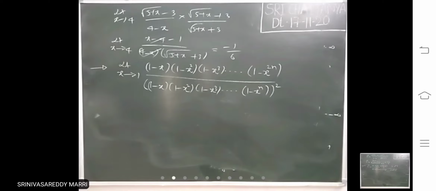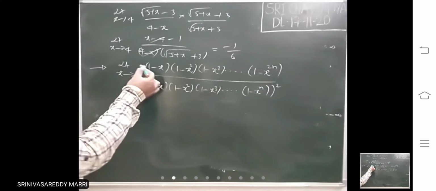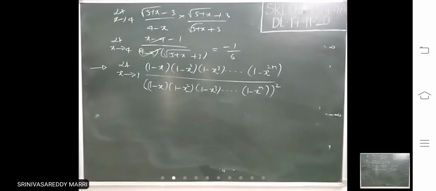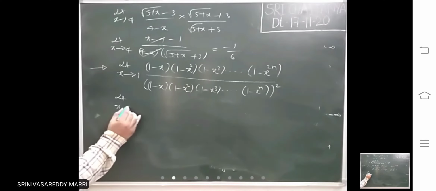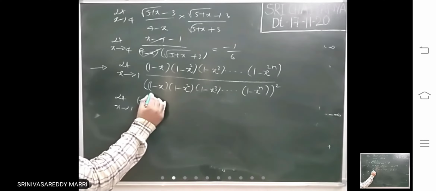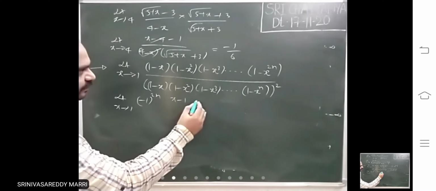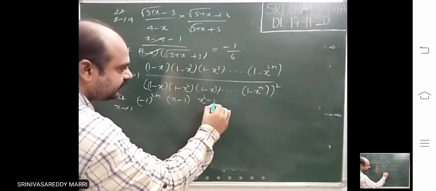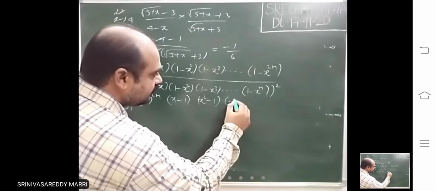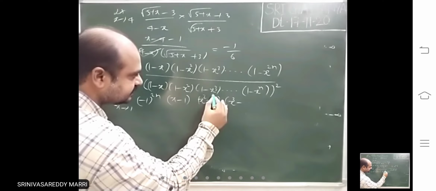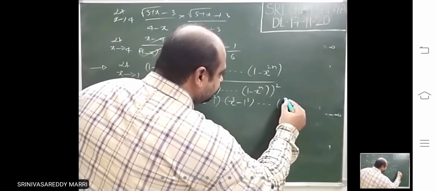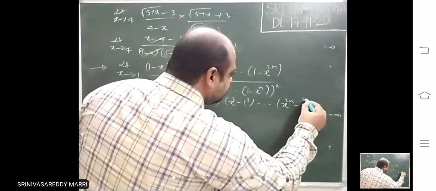So what I am doing is, my standard limit is always of the form x power n minus a power n. From all these factors I am taking minus common: here minus, here minus, here minus. You will get minus 1 whole power, how many terms are there? 2n. So in the numerator, x minus 1, x square minus 1, x cube minus 1, up to x power 2n minus 1, times minus 1 to the power 2n.